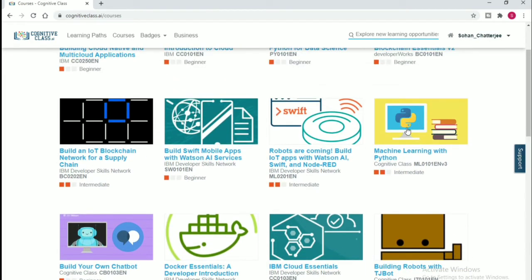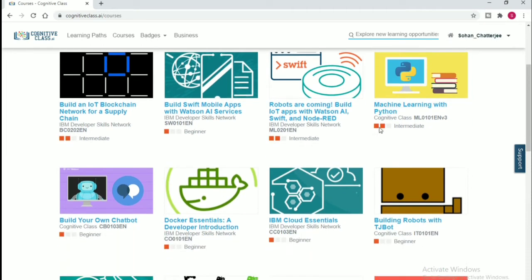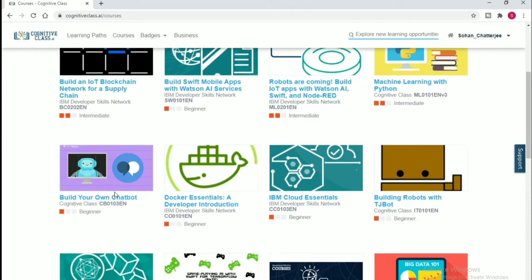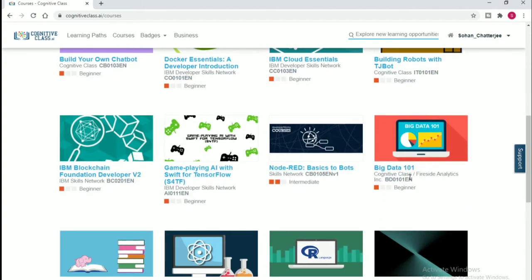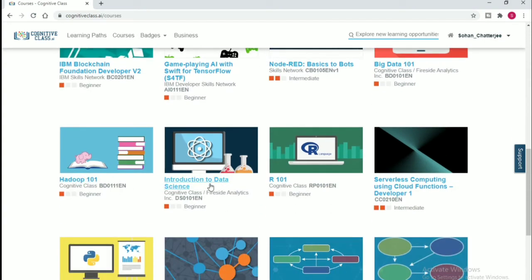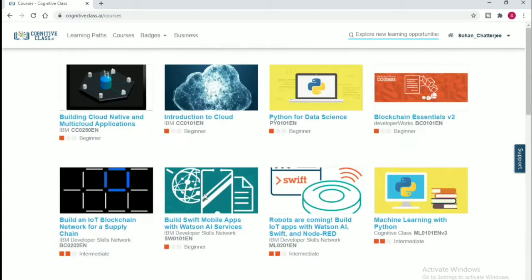This is a good course also. Build your own chatbot. If you want to make your own chatbot, you can do this course also. And big data, Hadoop, introduction to data science, R 101. R, if you want to learn R programming, you can do this course also. Okay, and then badges and certification.